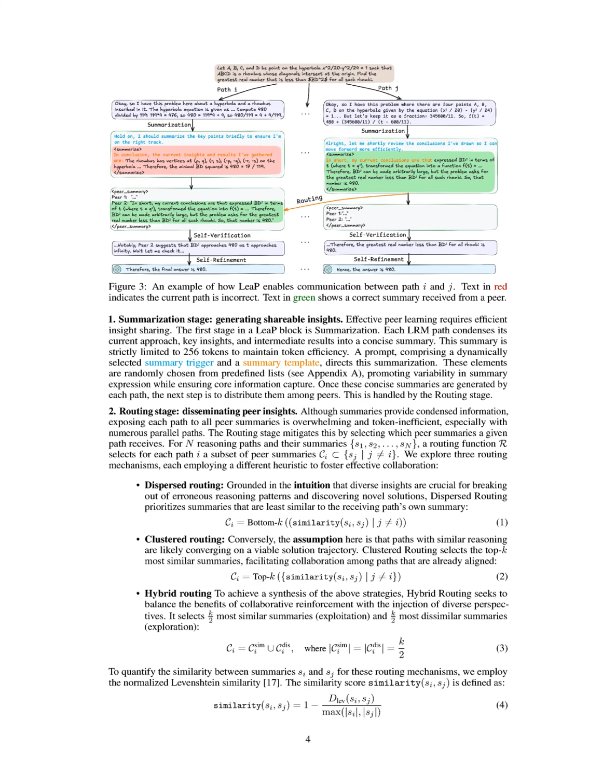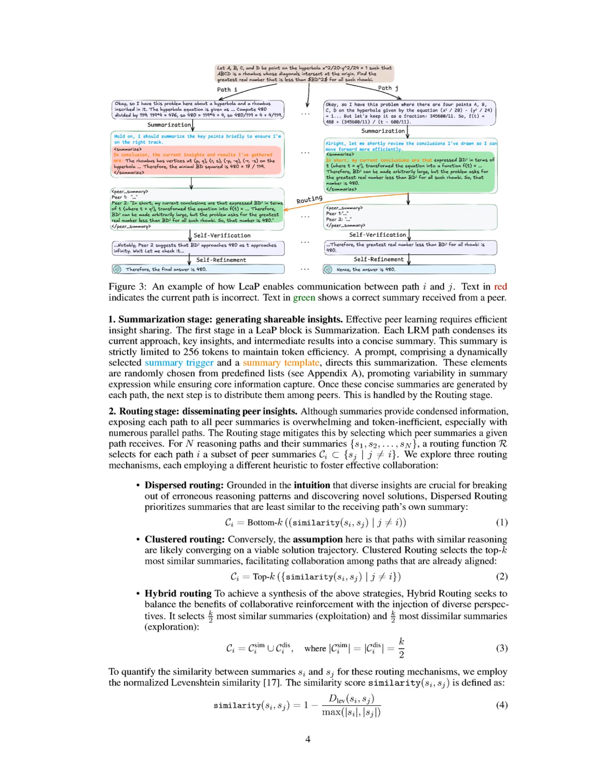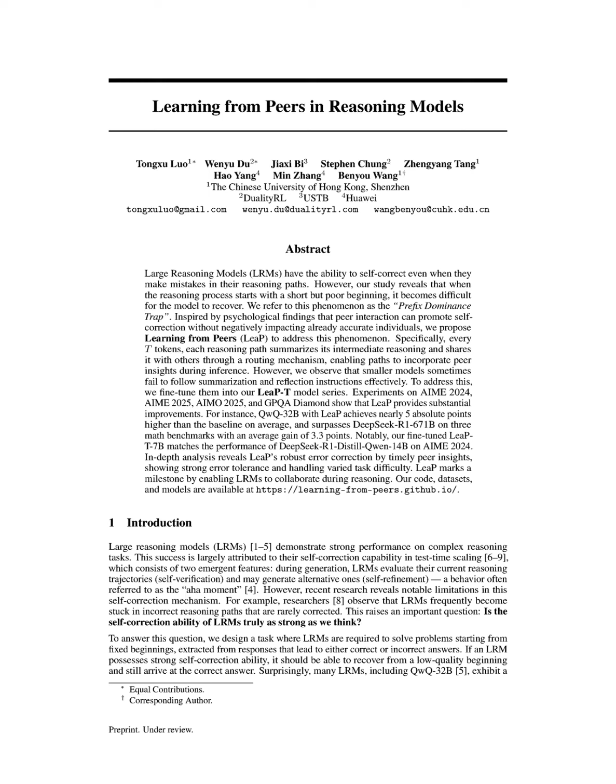2. Routing stage. Next, the routing mechanism selects which summaries each path will receive. If using dispersed routing, Path A might receive Path B's summary 8 and Path C's summary 12, while Path B receives Path A's 10 and Path C's 12. This selection is based on the heuristic that diverse insights can help break erroneous reasoning patterns. 3. Peer interaction. After receiving these summaries, each path reflects on the new information. For instance, Path A, upon seeing Path B's result of 8, might reconsider its calculations and realize it miscalculated, leading it to adjust its answer to 9. Path B, influenced by Path A's reasoning, might also revise its approach, concluding that its initial answer was incorrect.